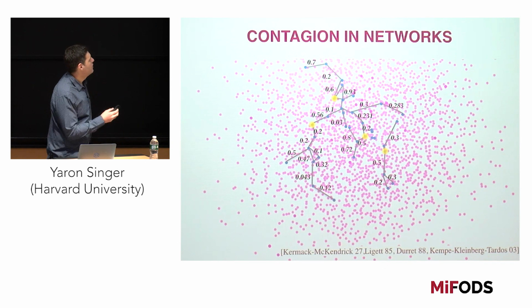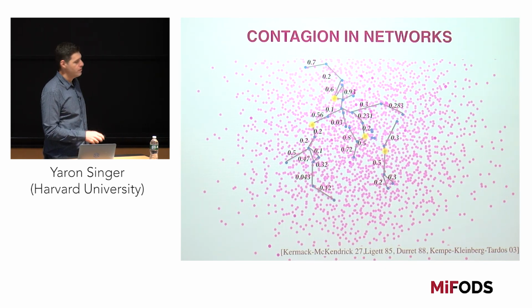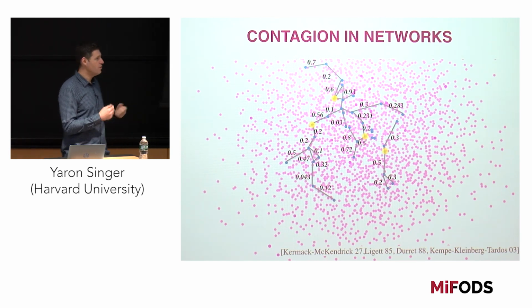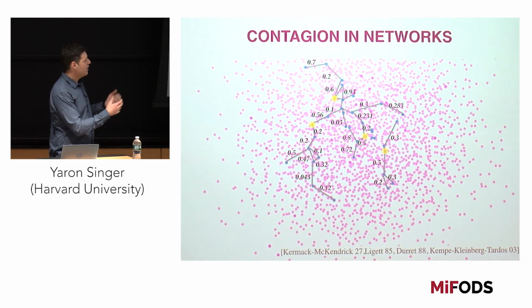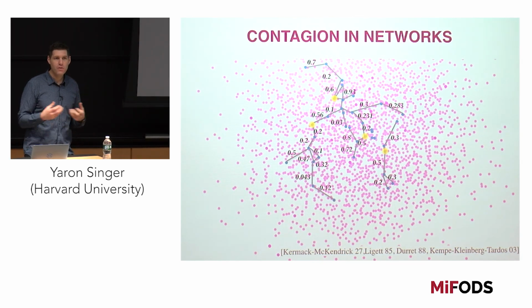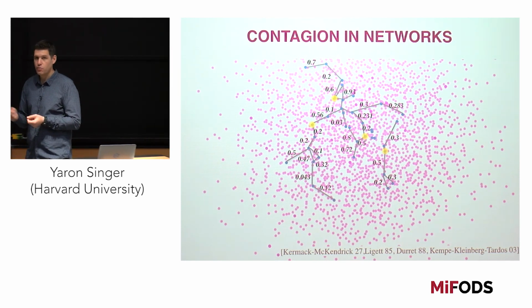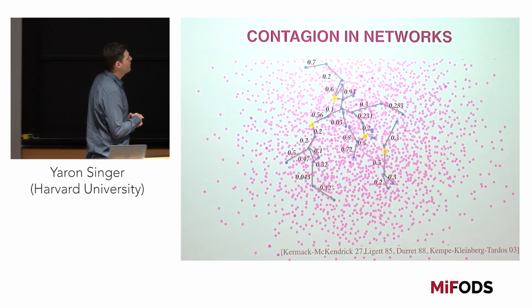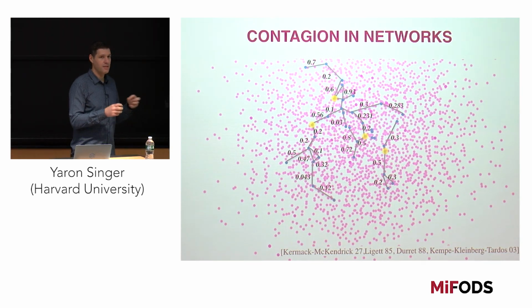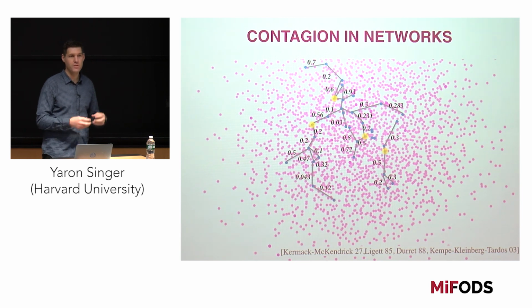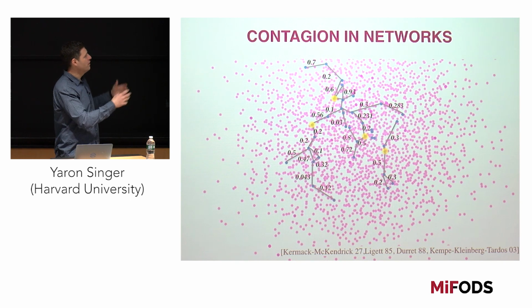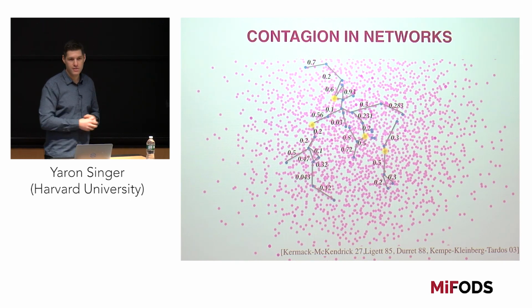Another example is contagion in social networks. Here we have a social network, and we have people that are influencing one another or talking to one another, and we model this again as a weighted graph. But here the weights are not congestion times, but the likelihood of one person forwarding information to another person. The problem here is to identify a subset of people that are most influential in the network, such that if we choose them to start spreading a rumor, that rumor will reach as many people in the social network as possible.